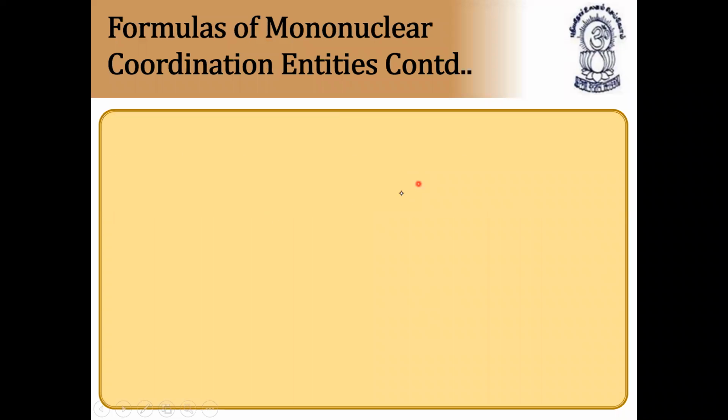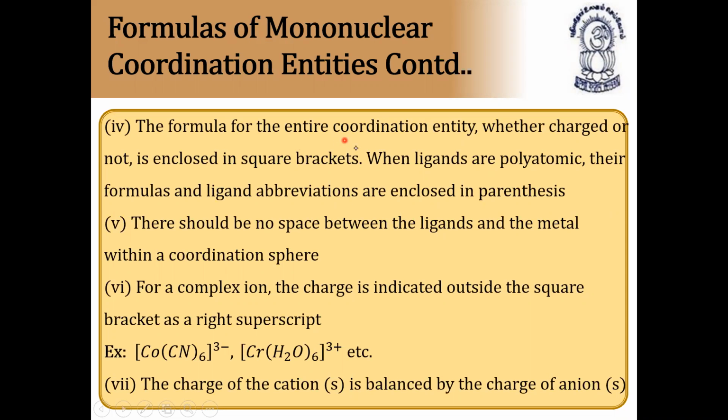More rules we'll discuss now. The formula for the entire coordination entity, whether charged or not, is enclosed in square brackets. The coordination entity is always kept in square brackets. When ligands are polyatomic, their formulas and ligand abbreviations are enclosed in parentheses. There should be no space between the ligands and the metal within a coordination sphere. For a complex ion, the charge is indicated outside the square bracket as a superscript. The charge of the cation is always balanced by the charge of the anion.